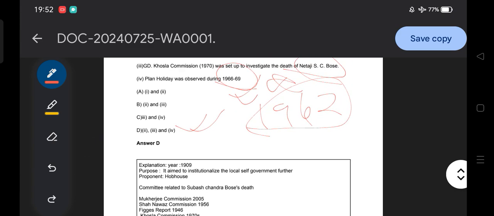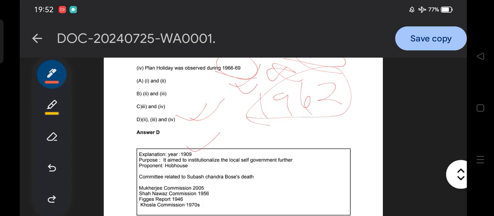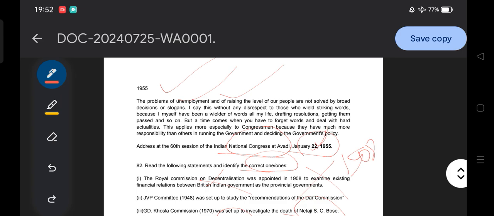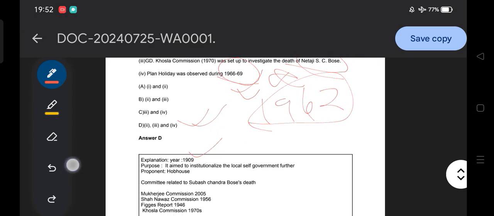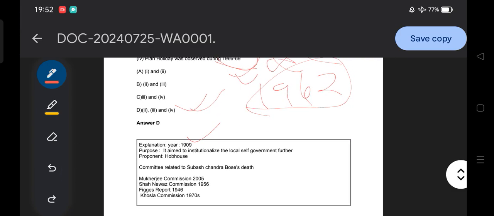So let's quickly revise the explanations. The Royal Commission on Decentralization is not 1908, it is 1909. So 1909, the Royal Commission, and the purpose of the Royal Commission was to institutionalize local self-government further.